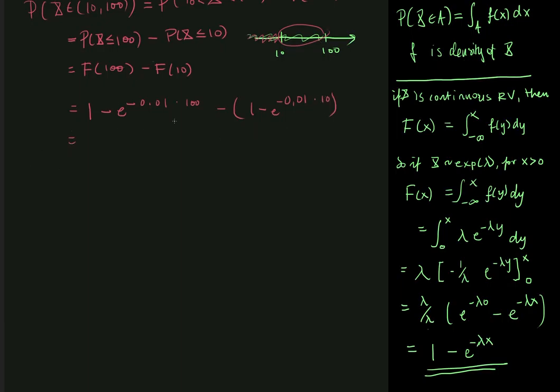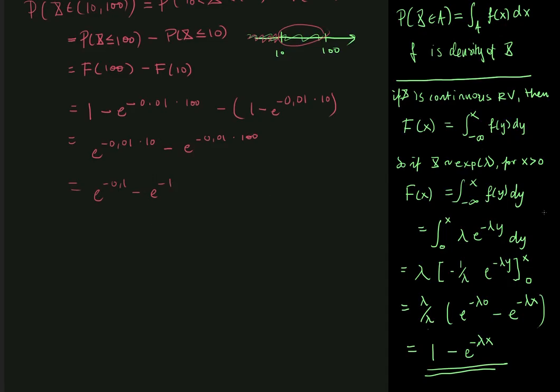The two ones cancel. We have a minus minus, that's a plus. So we have e to the minus 0.01 multiplied by 10 minus e to the minus 0.01 multiplied by 100, and that's e to the minus 0.1 minus e to the minus 1.